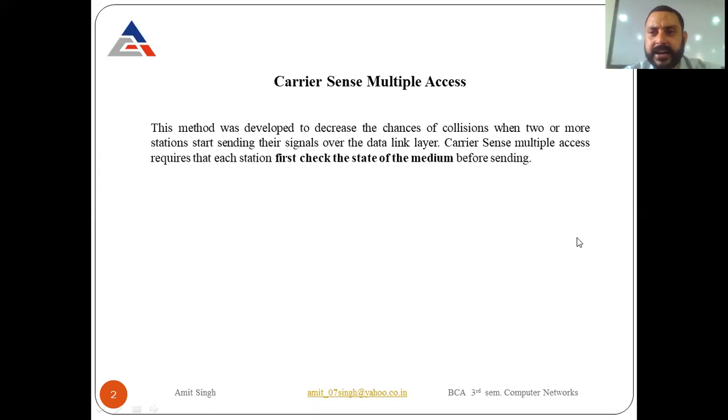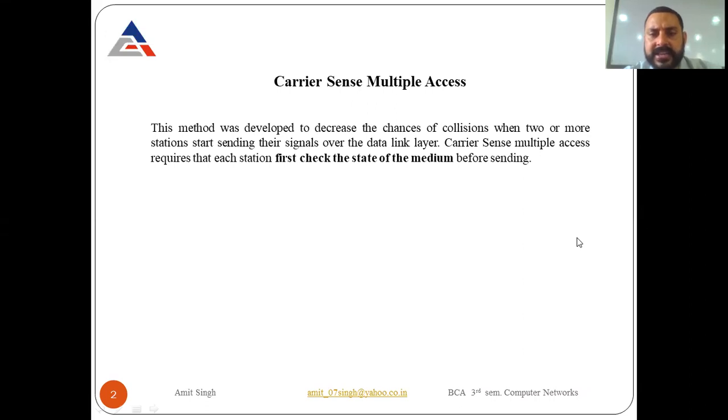Whenever a number of packets are traveling on the transmission media, there are chances of collision. So we have different methods to avoid this collision. Whenever a collision occurs, it means there is a loss of packets. If packets are lost, the data is not received the same as it was sent from the sender's side.